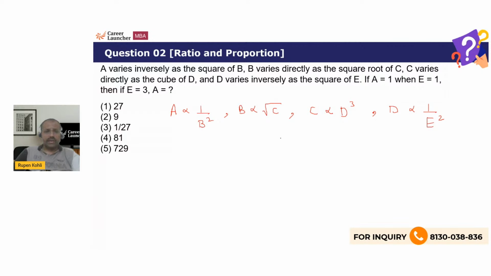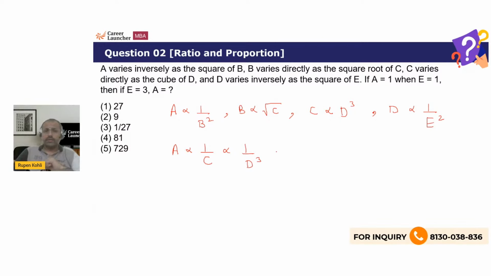Okay, so A, can I say, is proportional to 1 over B square, and B is proportional to square root of C. So B square is proportional to C. So A is simply speaking inversely proportional to C. C being further proportional to D cube, we can therefore say A is proportional to 1 over D cube, and D being proportional to 1 over E square, right?